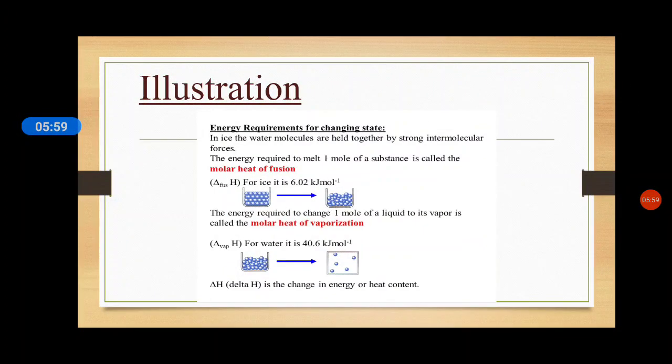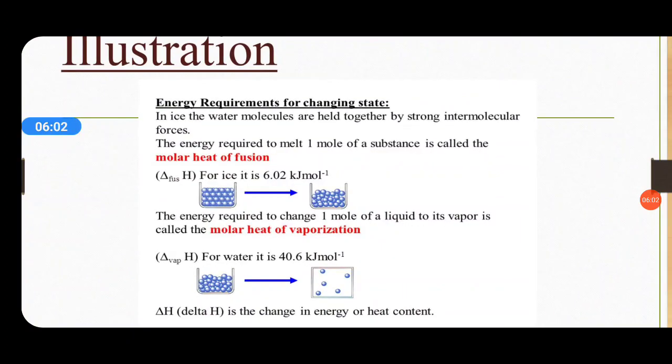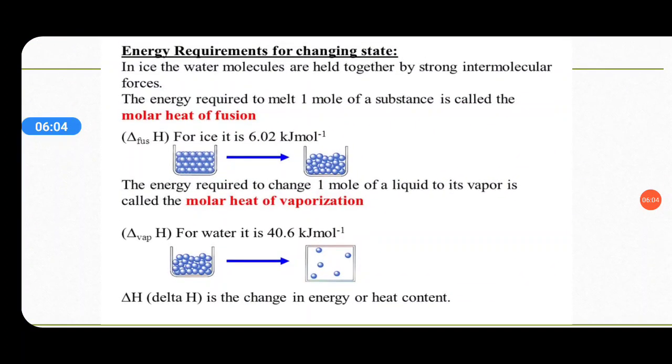For the illustration part, we have here the energy requirement for changing state. Let's begin. In ice, the water molecules are held together by strong intermolecular forces, as we know very well. In the case of ice, all the water molecules are held together by strong hydrogen bonding, and since water molecules bind with each other, that force is the intermolecular force. The energy required to melt 1 mole of a substance is called the molar heat of fusion.